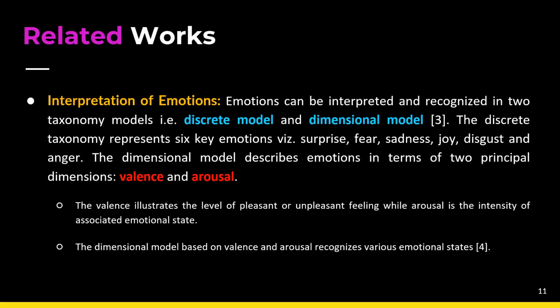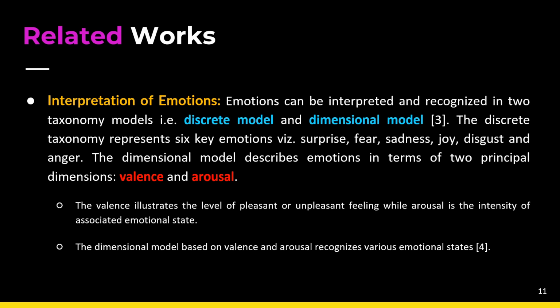space. Then we have the related work section, in which in the literature the interpretation of emotions has been described in two taxonomy models, that is the discrete model and the dimensional model. In the discrete model, six types of key emotions are introduced: surprise, fear, sadness, joy, disgust, and anger. In the dimensional model, the emotions are described in terms of two principles: valence and arousal.